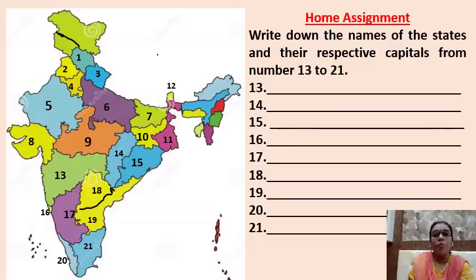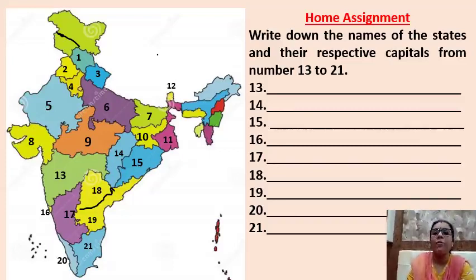Now children, this is homework, or you can say home assignment. Already in the previous class, I asked you to write down the names of the states with their respective capitals from number 1 to 12, right? You have written from number 1 to 12. You have to just continue on the same page from number 13 to 21.